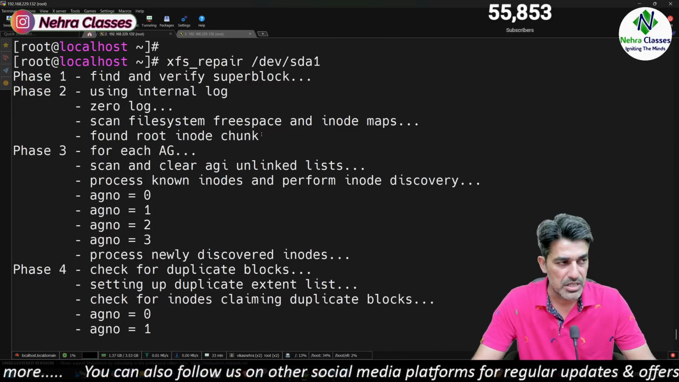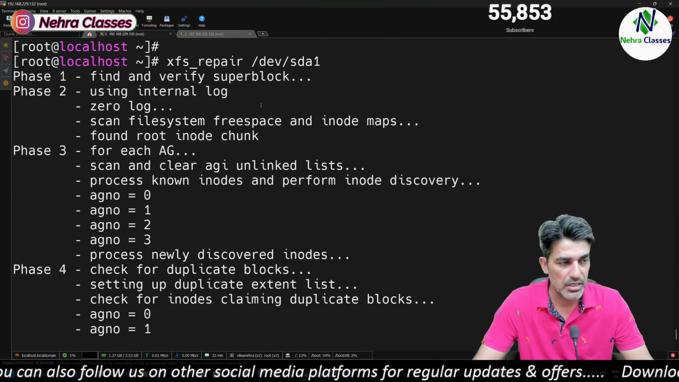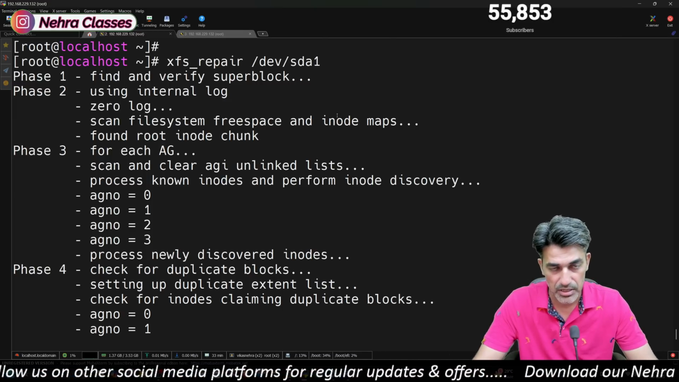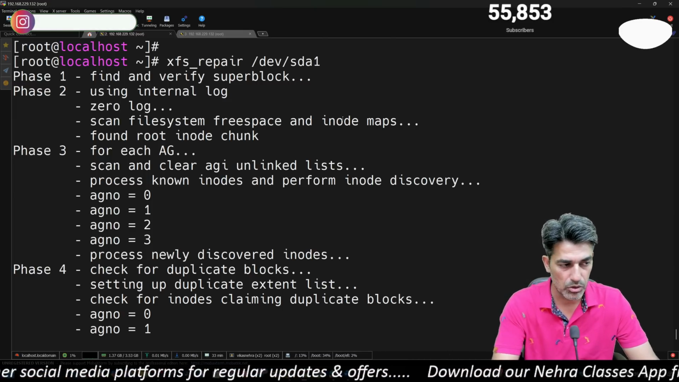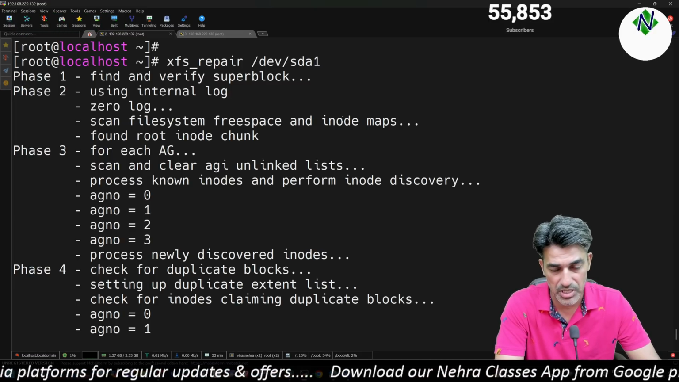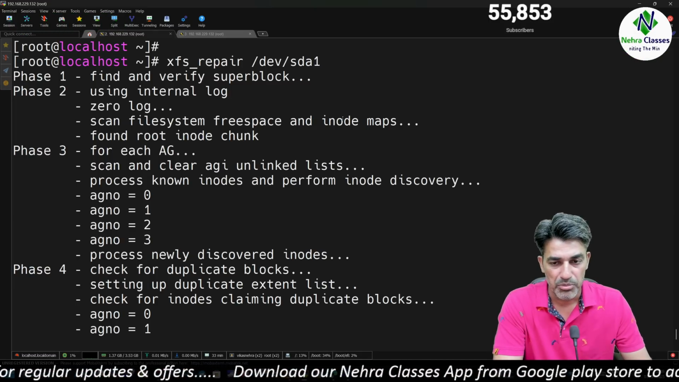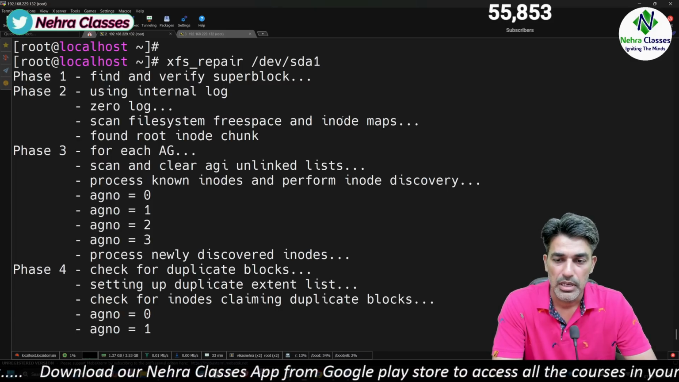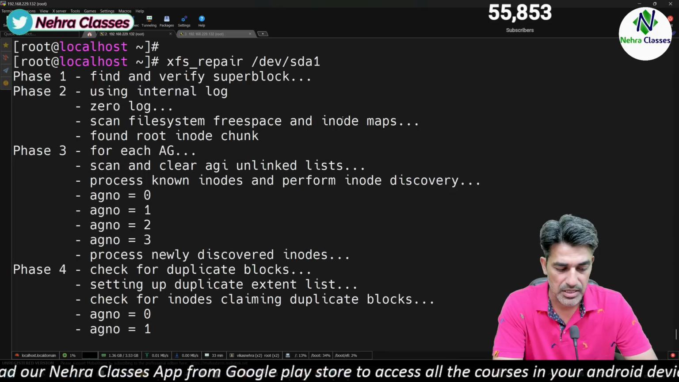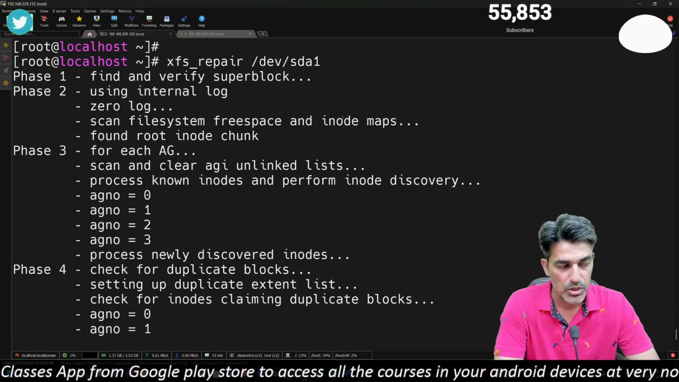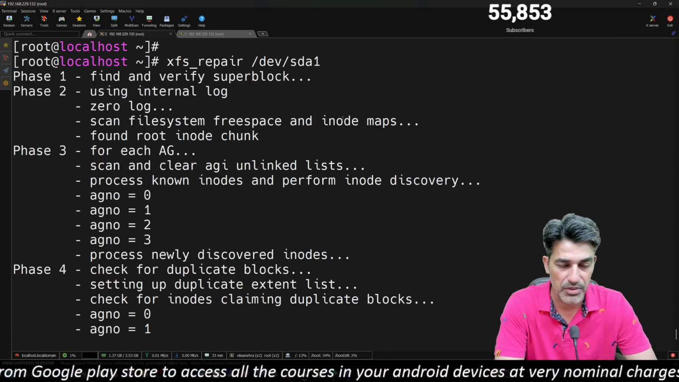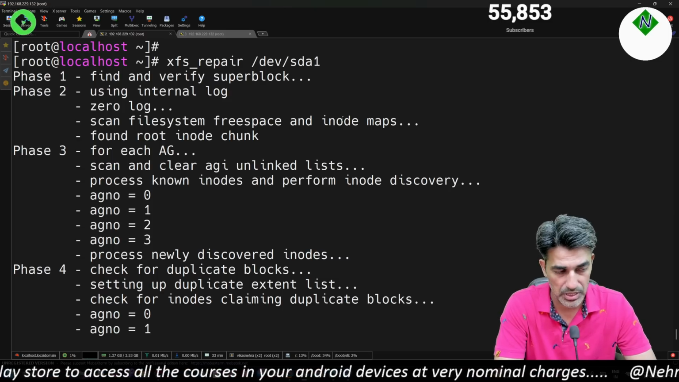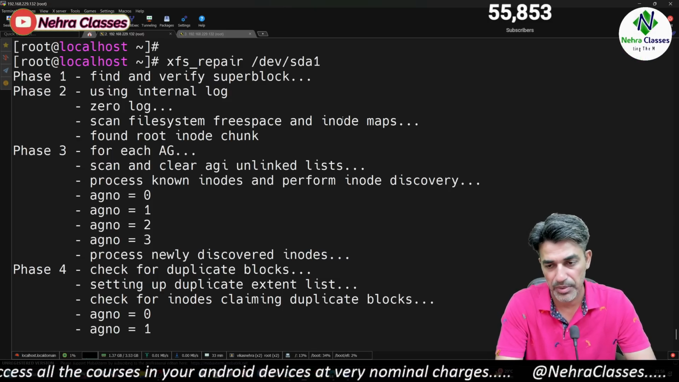In the upcoming sessions, we will cover the file system check and repair in detail. So I'm not going to explain those things now in this session, since we have a dedicated session on XFS file system as well as ext file systems repair. In that session, we will cover these details about the file system check and repair.